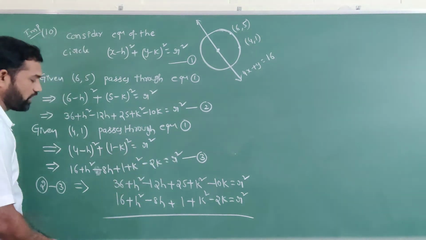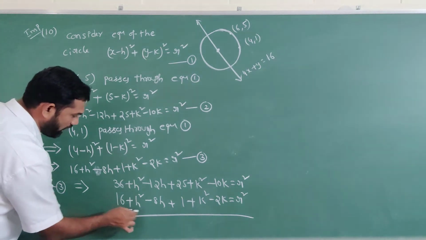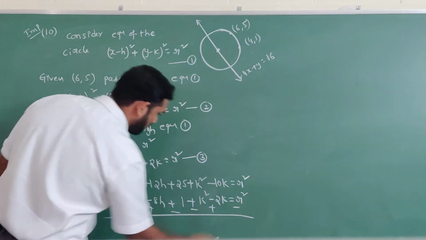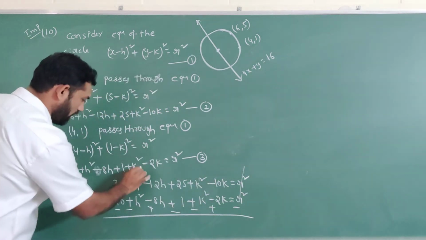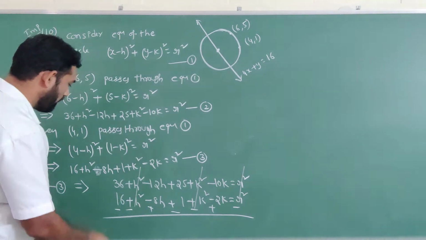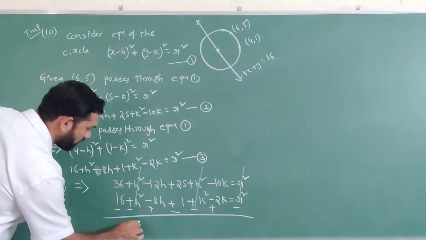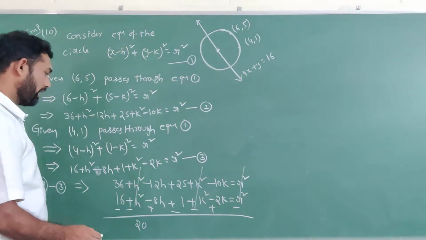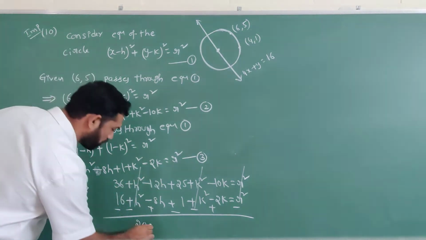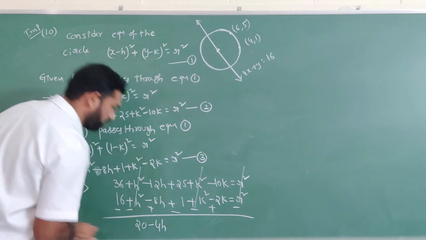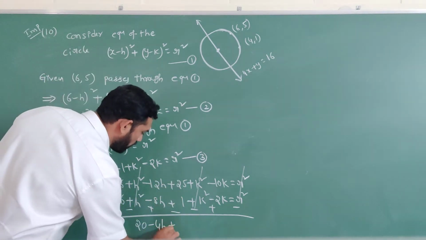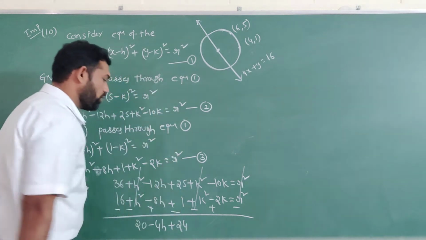Next, simplification. Subtraction: minus plus, minus plus. These two will be cancelled. H square cancelled, k square cancelled. So what is remaining? 36 minus 16, 20. Next, minus 12h plus 8h means minus 4h. Next, 25 minus 1 is 24.